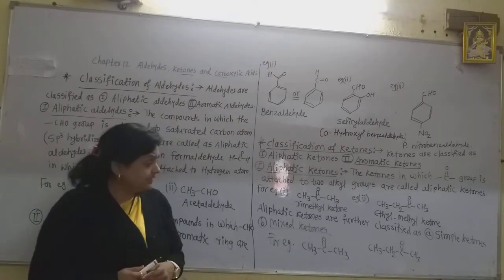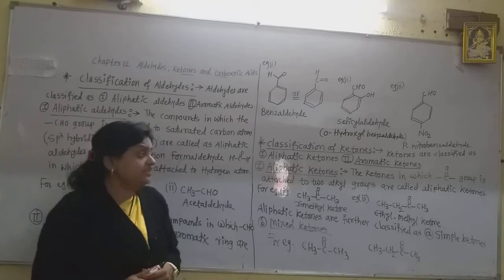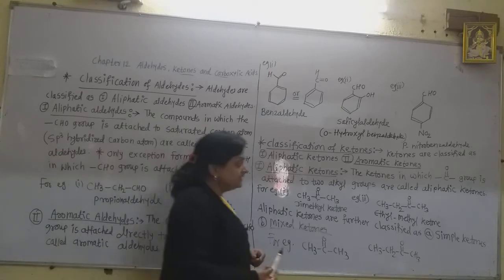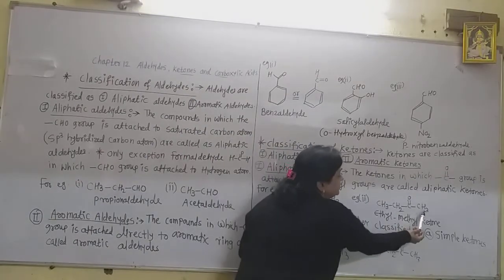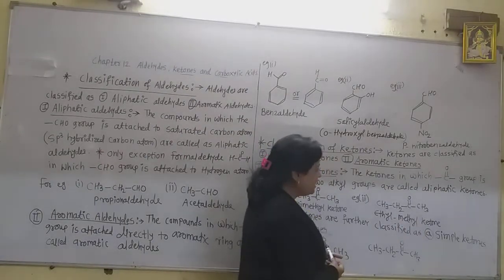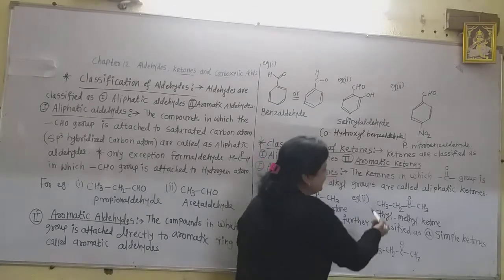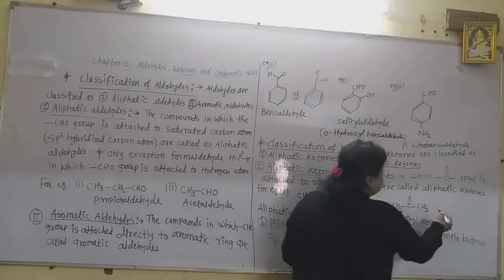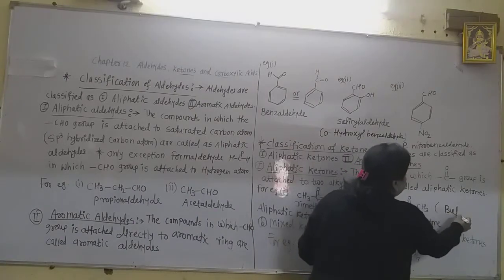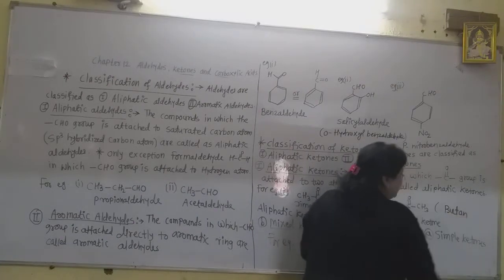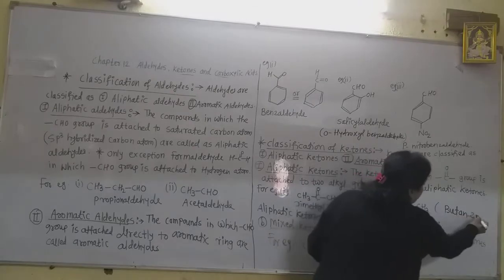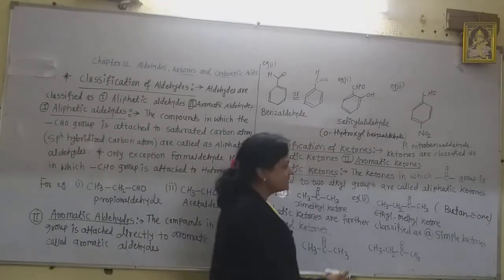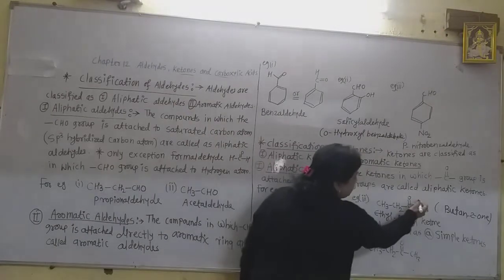And the other type is the mixed ketones, in which both alkyl groups are different. Here in this ketone, this is the ethyl methyl ketone. But the IUPAC name of this ketone, as it contains 4 carbon atoms, is butanone. But butan-2-one is its proper IUPAC name, because the ketone group is at the second carbon.